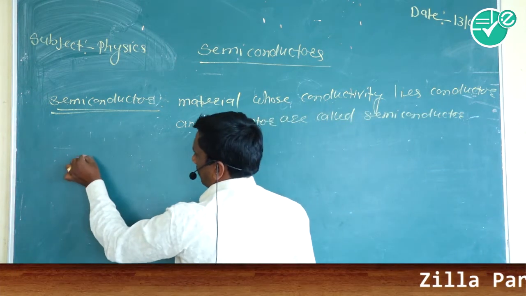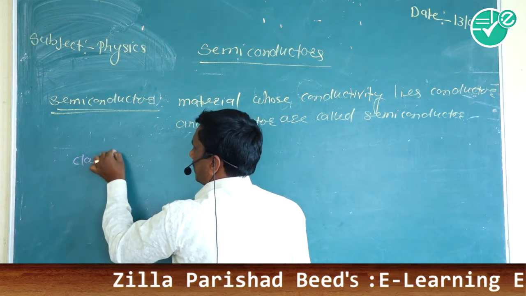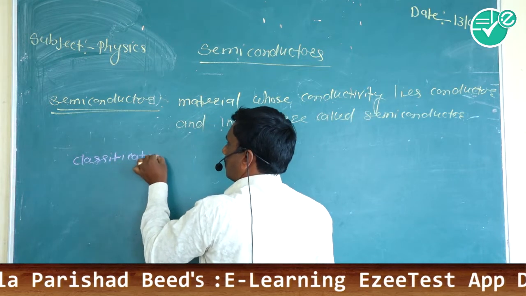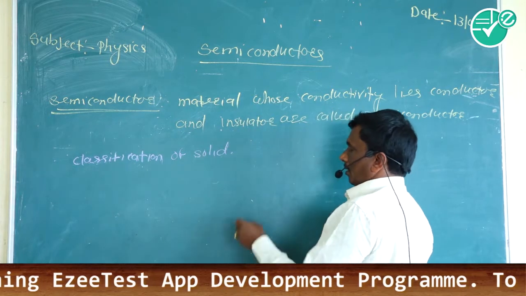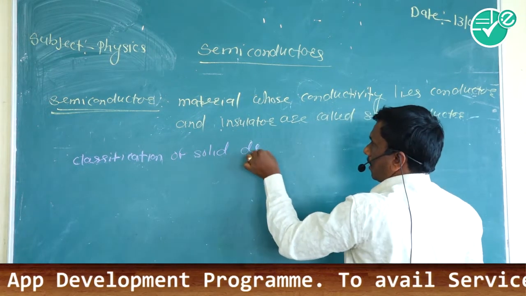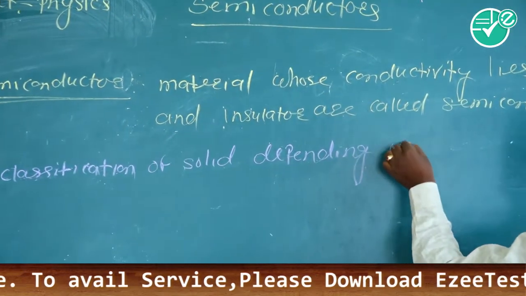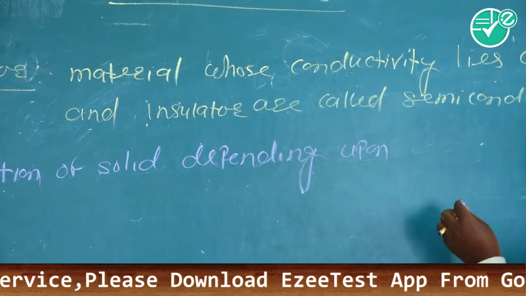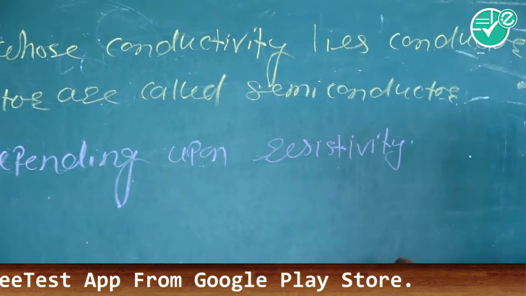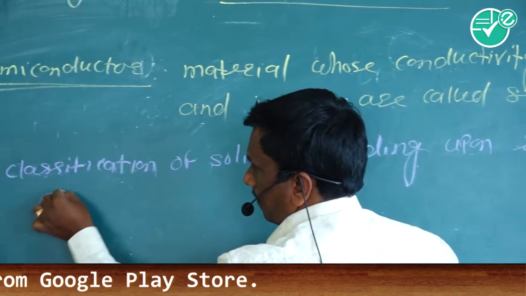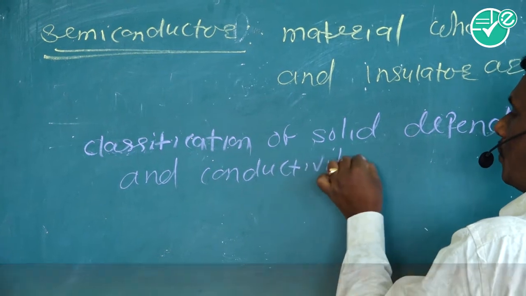Classification of solids depending upon resistivity and conductivity.